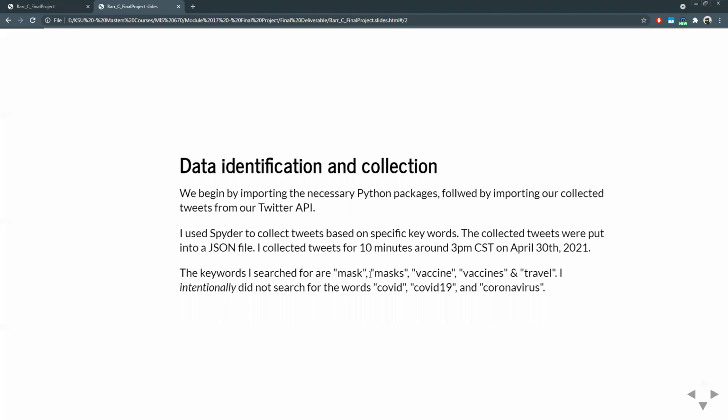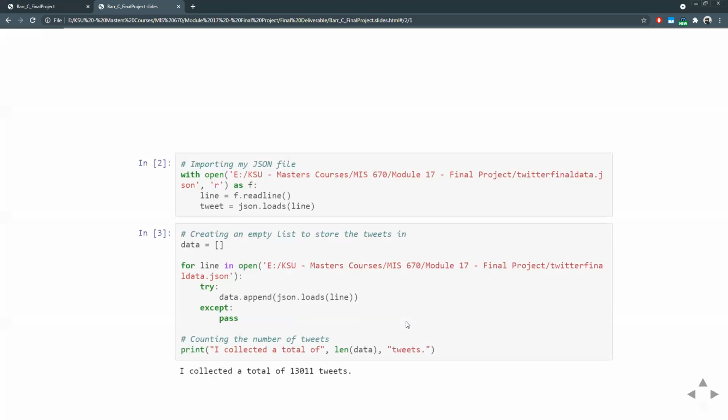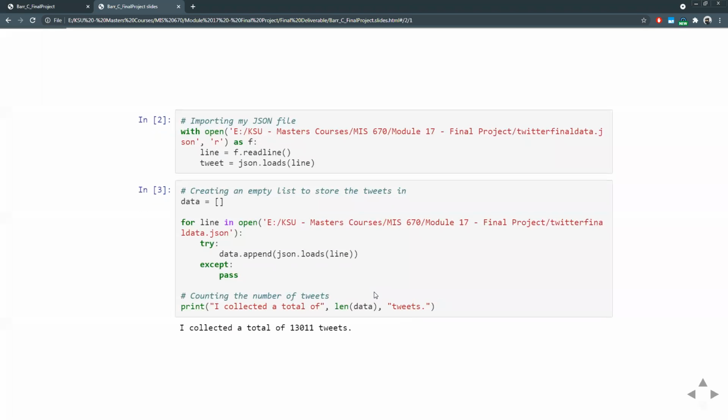I decided to use the words mask, vaccine, vaccines, and travel, as this yielded the best results. I decided not to use the words COVID-19 and coronavirus, as I did not want that to interact with my tweets. It would have created too many. But after running for a few minutes, I was able to collect 13,000 tweets.